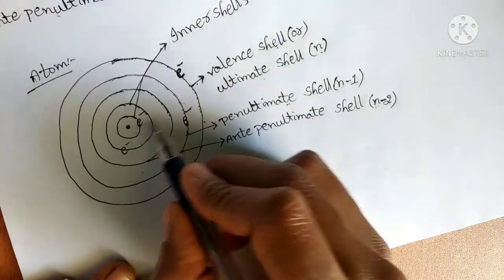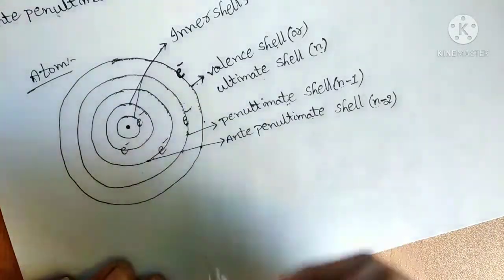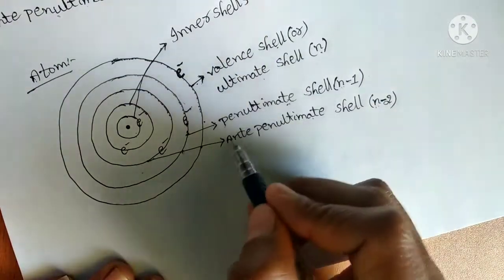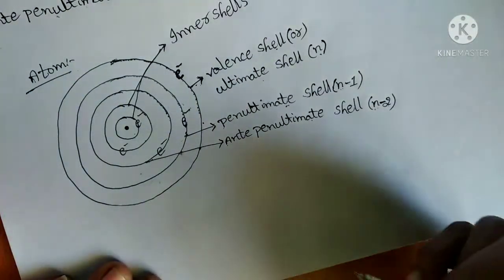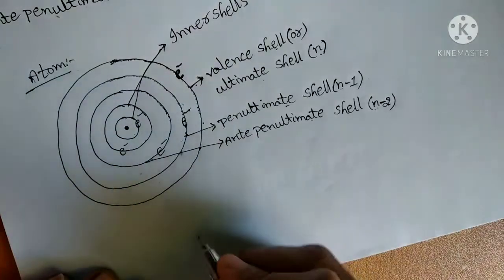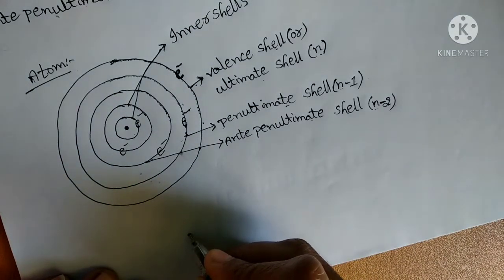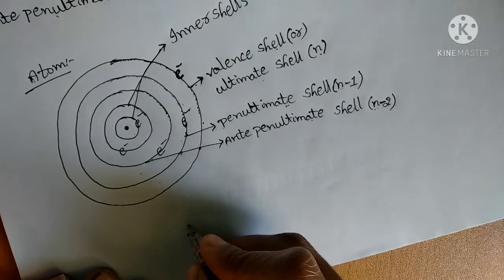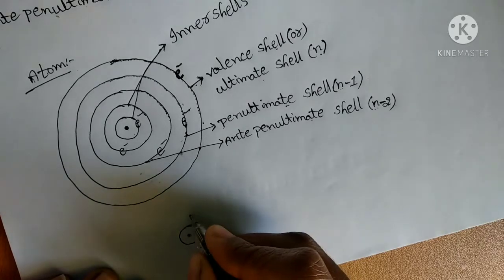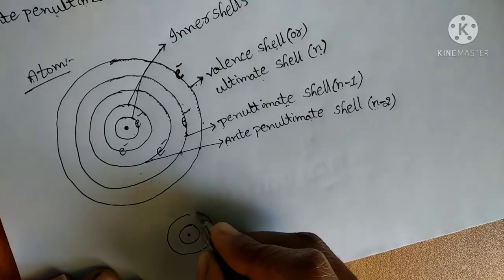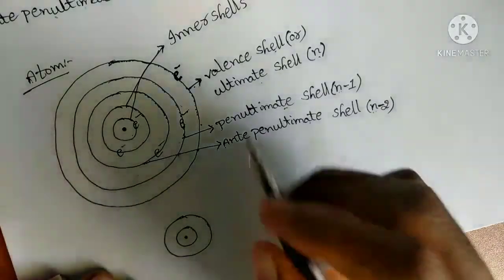Now we may get another doubt. In this atom, five shells are there, so the valence shell, penultimate shell, and anti-penultimate shell exist. But if we take an atom like lithium or beryllium, which has only two shells, how do we find these names?